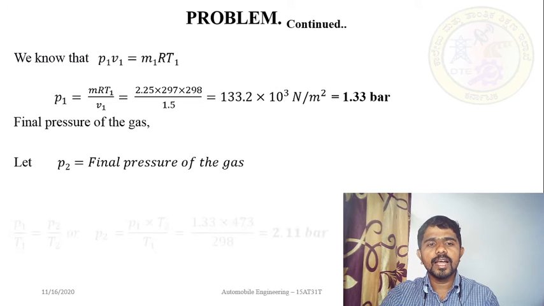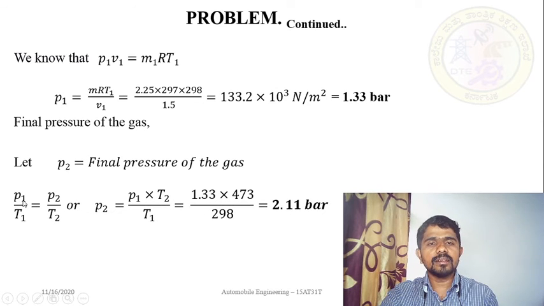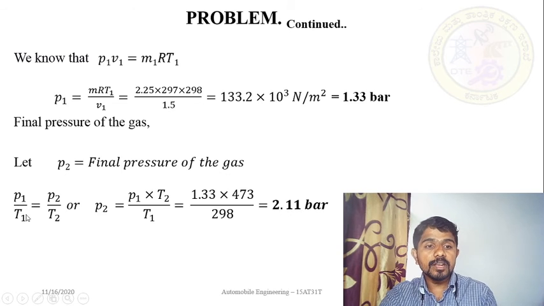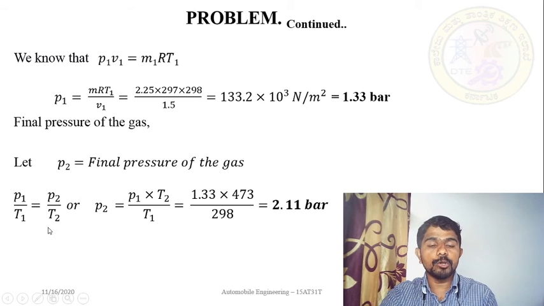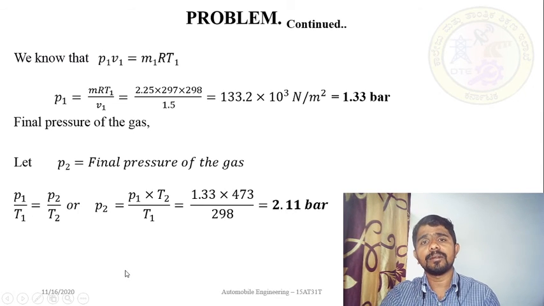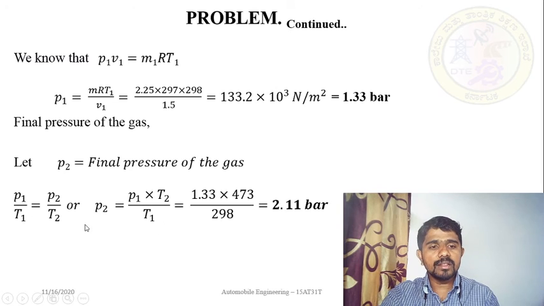So by considering this, I can write the general gas equation in the form of P1 by T1 is equal to P2 by T2. Can I write like this? In fact, it was P1 V1 by T1 is equal to P2 V2 by T2, but V1 and V2 are the same because the volume is constant, so it will get cancelled. So no need to write volume in this equation for this problem I am talking about.